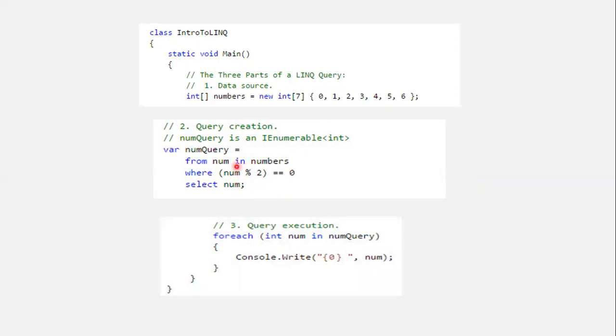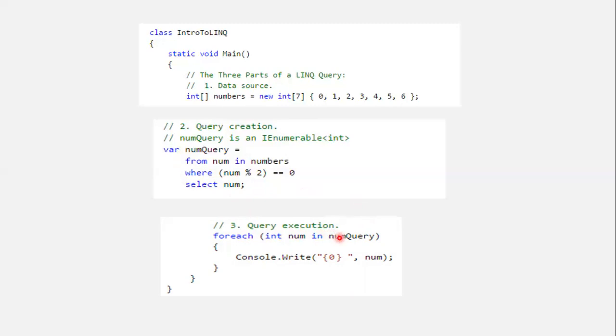And after writing this query, we are holding a kind of context in the num query variable. By using that context, we are executing the query, and this kind of execution of a query is known as deferred execution. It means up to this point we haven't executed the query, but we have created a query, and this query will be executed only when we use this variable in a loop, and we are using this variable in a foreach loop.